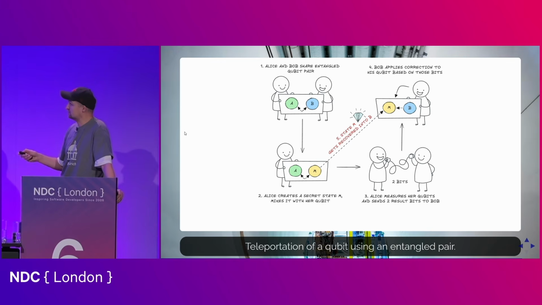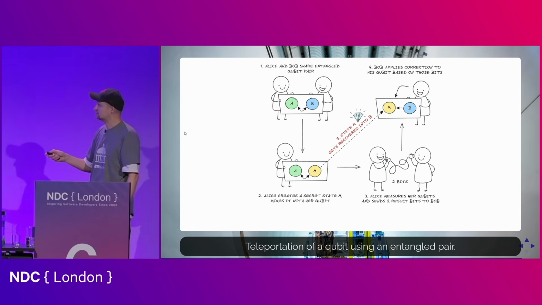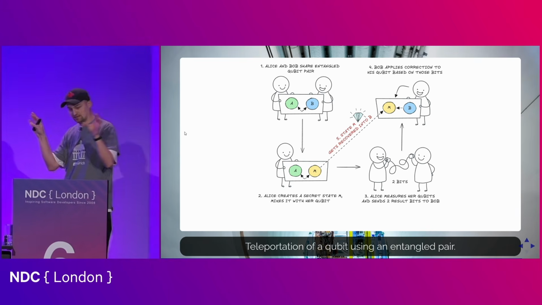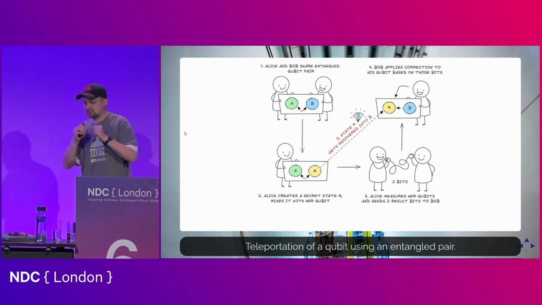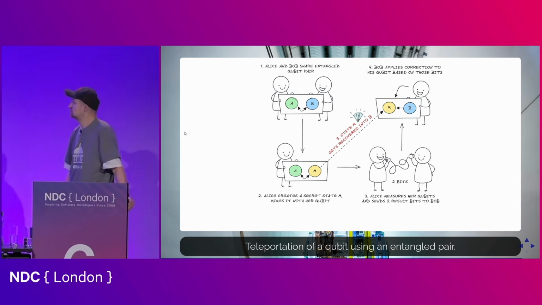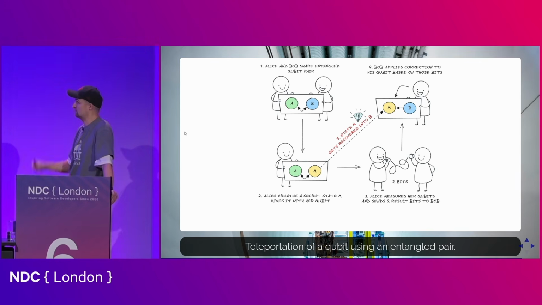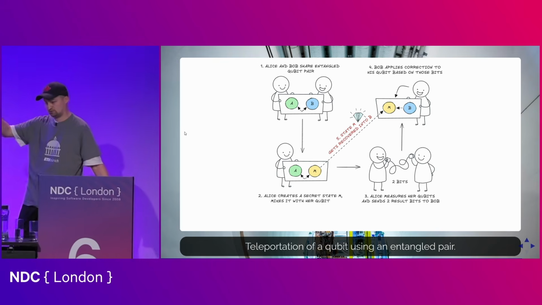So this is the description of the teleportation process, a sort of high-level description. Basically it uses entanglement as a resource. It starts with Alice and Bob entangling a pair of quantum objects, so a pair of qubits. And then they can go their separate ways, and each one is protecting their little precious qubit, which is now entangled with the other side, right? And then Alice creates another quantum state, in this case M, and she would like to teleport this state to Bob.